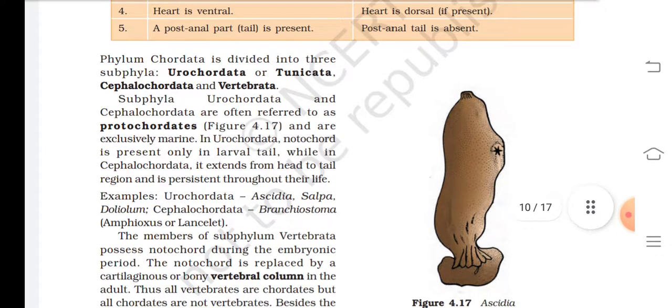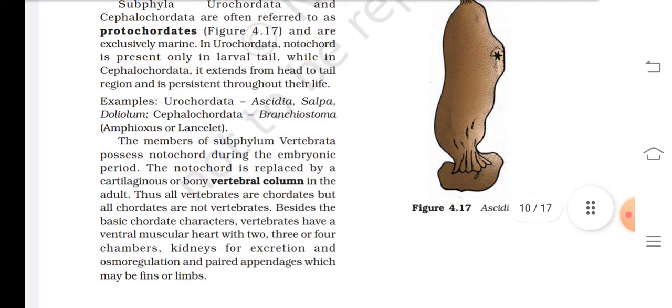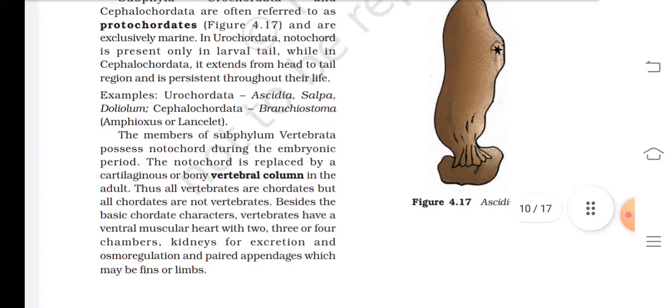The members of subphylum Vertebrata possess notochord during the embryonic period. The notochord is replaced by a cartilaginous or bony vertebral column in the adult. Thus, all vertebrates are chordates, but all chordates are not vertebrates. Besides the basic chordate characters, vertebrates have a ventral muscular heart with 2, 3 or 4 chambers, kidney for excretion and osmoregulation, and paired appendages which may be fins or limbs.